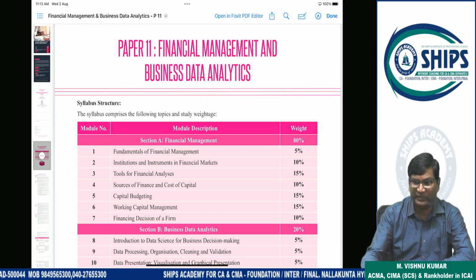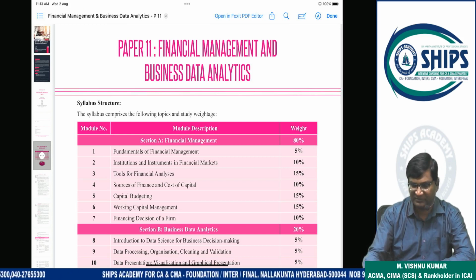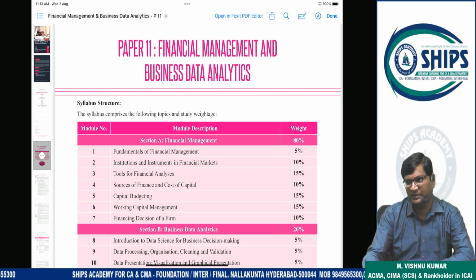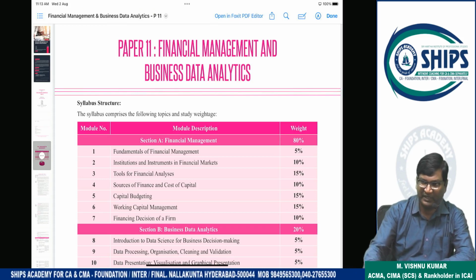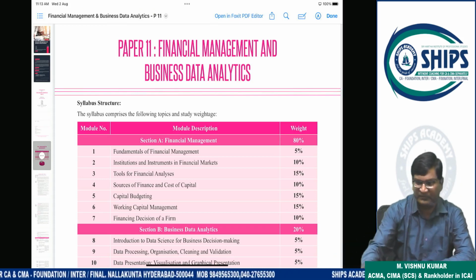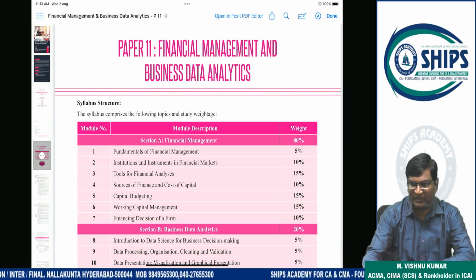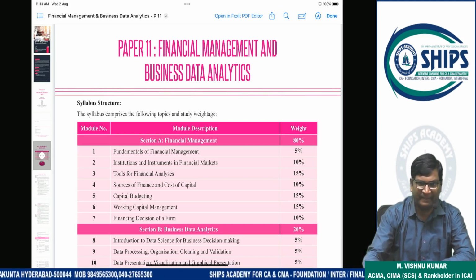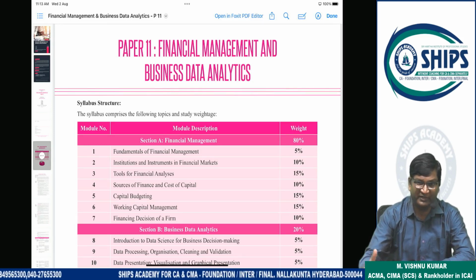So in the new syllabus 2022, students will have new papers: financial management and business data analytics, corporate accounting and auditing, and management accounting. Clear? Along with this, operations management is also one of the papers. Clear? So out of 400 marks, I will manage 250 marks. Means almost all 3 subjects I will handle. Clear? And students are already familiar with in what way we'll conduct the classes.